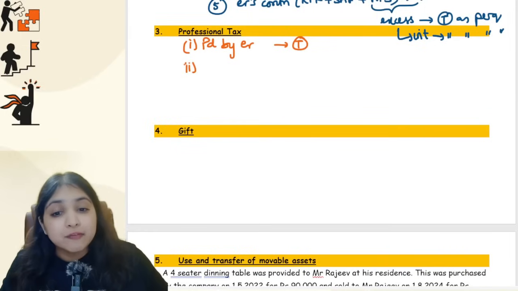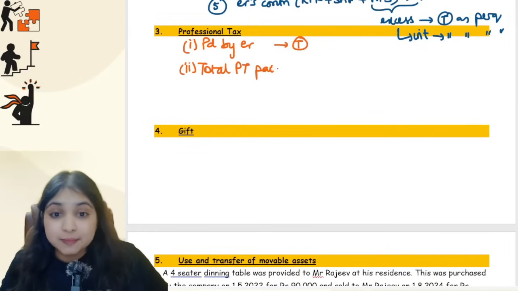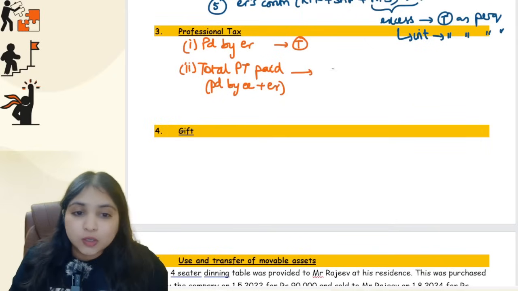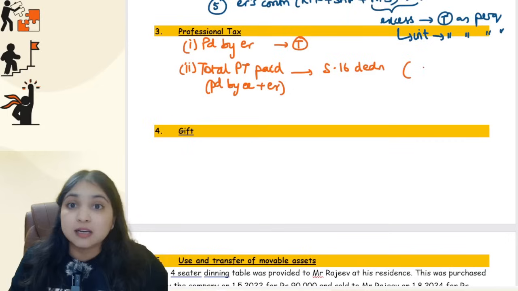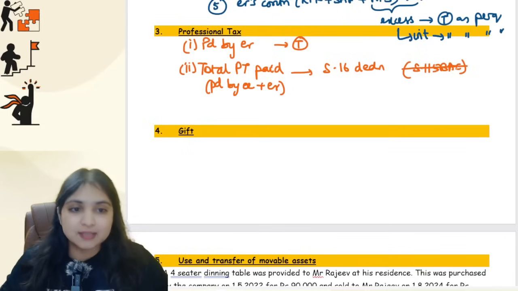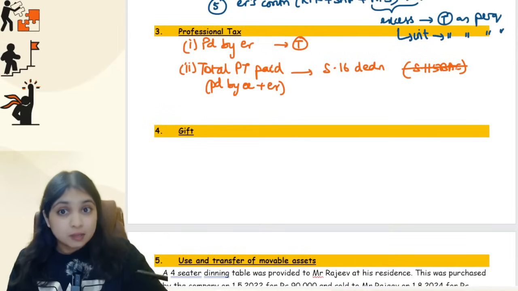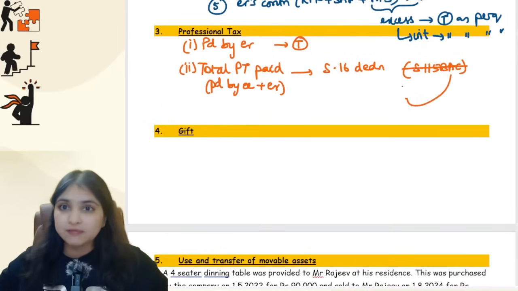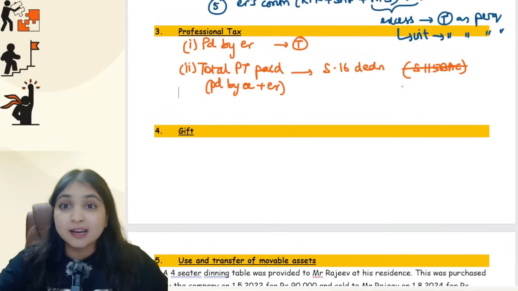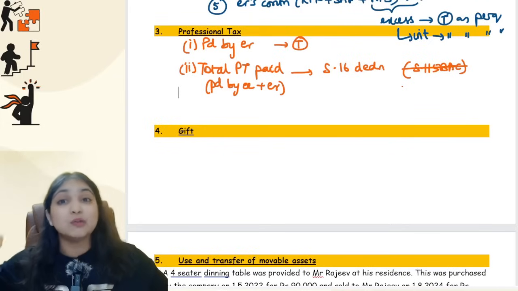Then after this, you will see the total professional tax paid. Total professional tax paid, which means whether paid by the employee or by the employer, put together, this total amount you will get as a deduction under section 16. But this section 16 deduction you will get only if the assessee has opted out of 115 BAC. Only then you will get the section 16 deduction. Mind you, if the assessee is doing the computation under the default regime under 115 BAC, then only one deduction we get under section 16, and that is standard deduction, that too 75,000.